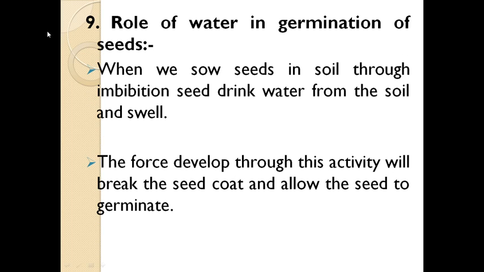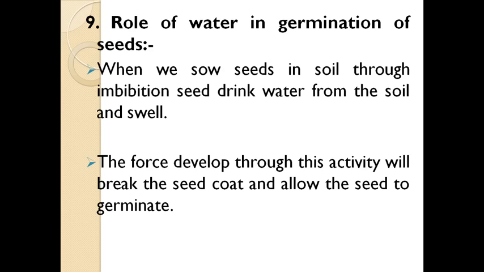Then next, 9, role of water in germination of seed. All of you know for seed germination water is an essential factor. If there is no water, then there is no seed germination. When we sow the seed in moist soil, within the moist soil water is present in the form of moisture, and the seed absorbs it through the imbibition process.